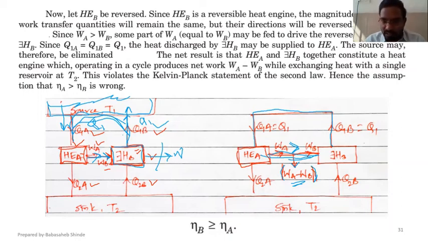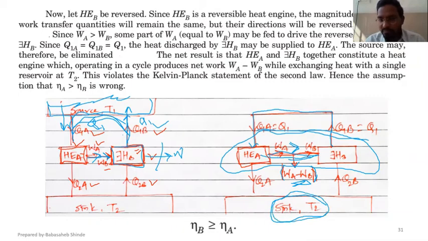Now, if you look at this arrangement, heat engine A and reversed heat engine B together are producing net work output WA minus WB, whereas they are interacting with a single thermal reservoir, because the other reservoir is not there, we have eliminated that. So together what they are doing, they are taking heat from the same source, rejecting heat to the same source, and still producing net work output, and that is a violation of Kelvin Planck statement.